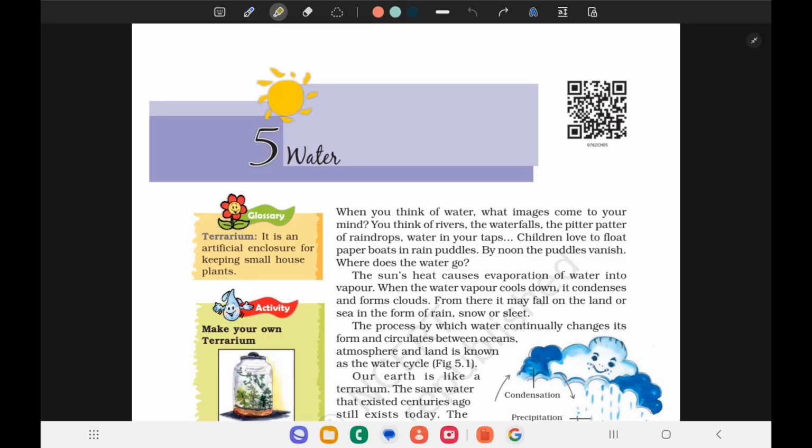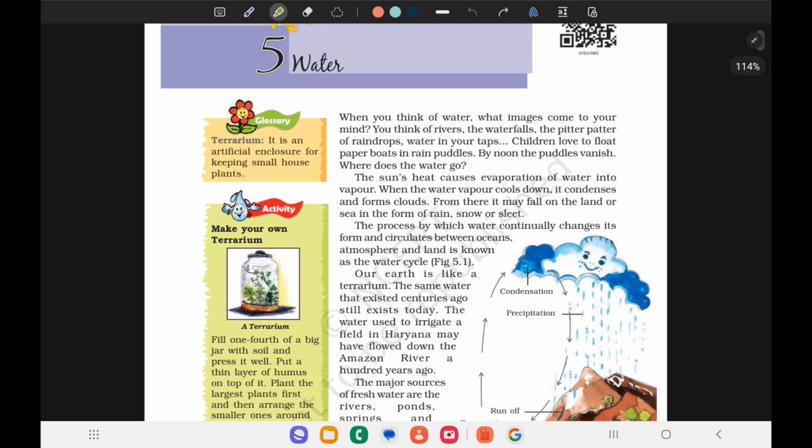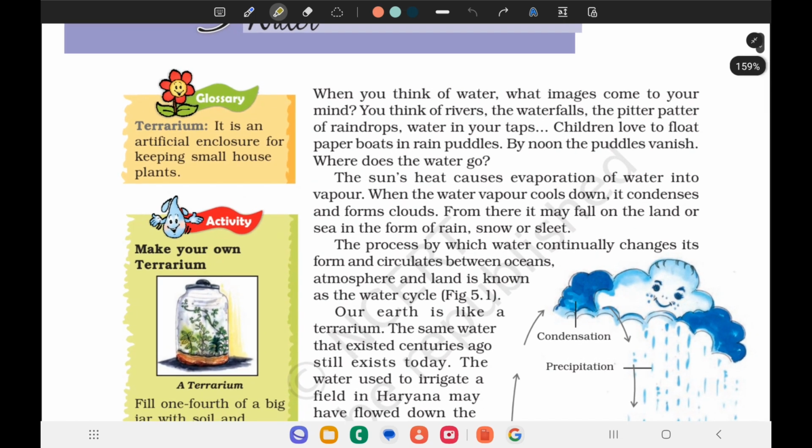Today we are going to discuss the 5th chapter of the Geography class 7th textbook, that is water. Water is very essential for all the human beings living on the earth. So now the sun's heat causes evaporation of water into water vapor. When the water vapor cools down, it condenses and forms the clouds. From there, it may fall on the earth or sea in the form of rain, snow, or sleet.